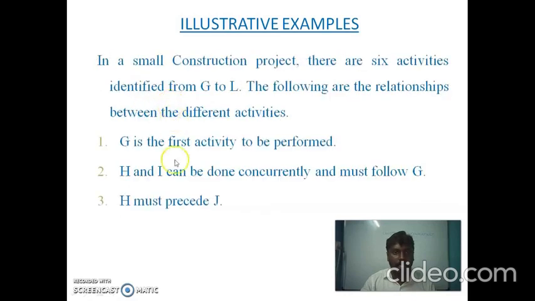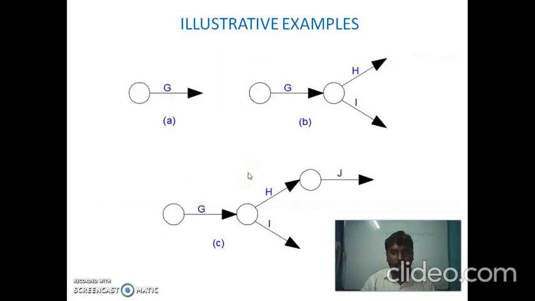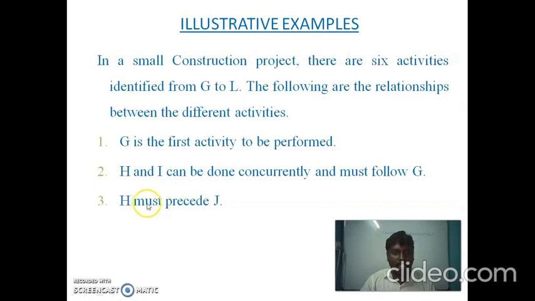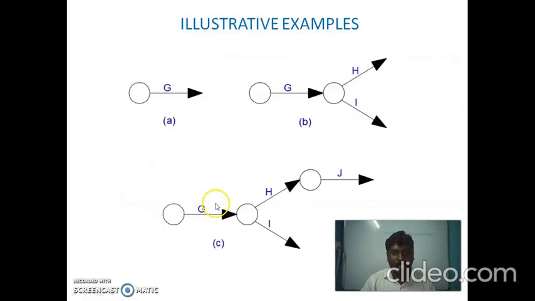H and I can be done concurrently and must follow G. Next, third one, H must precede J. So H is the preceding activity for activity J.